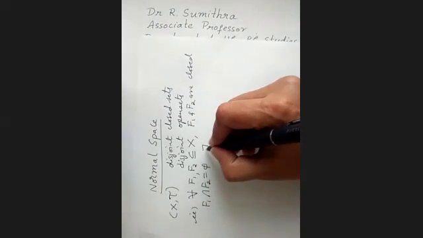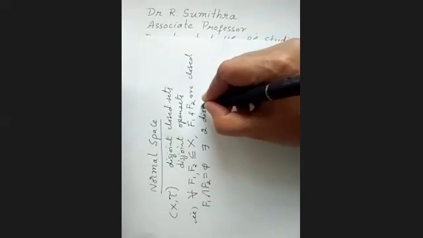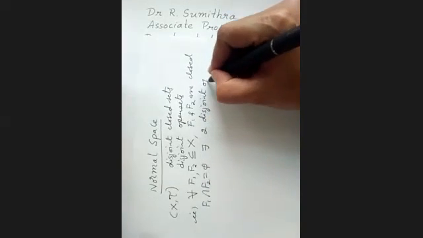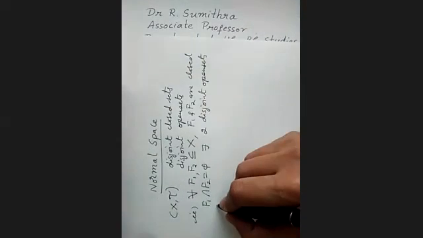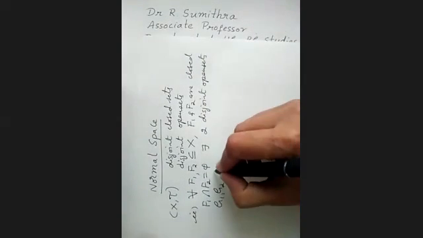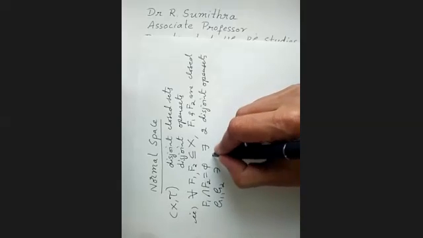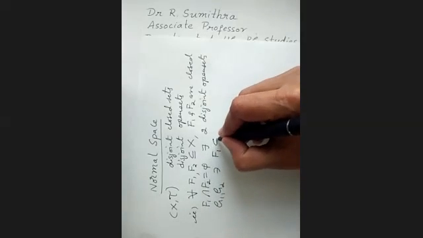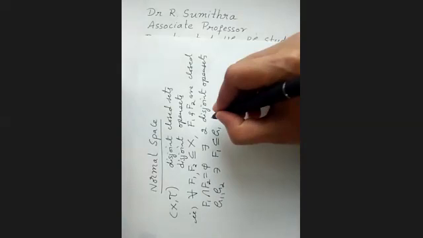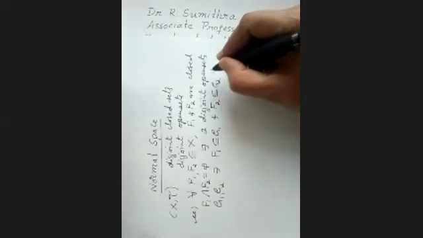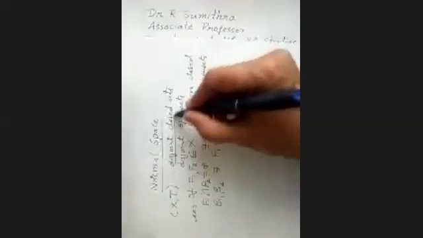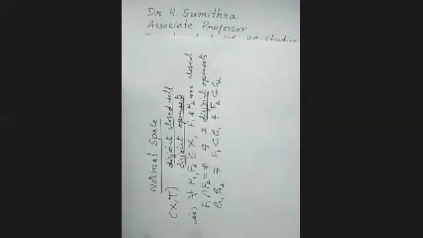exists two disjoint open sets, G1 and G2, such that the closed set F1 is contained in G1 and the closed set F2 is contained in G2, and they are disjoint. So disjoint closed sets can be separated by disjoint open sets. Then the space is said to be normal.